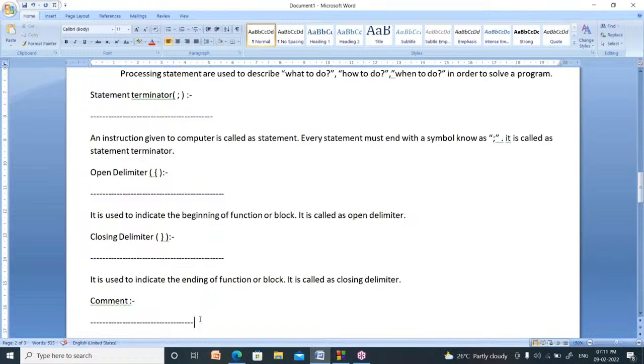Right. After that, write down the open delimiter, meaning the open curly bracket. It is used to indicate the beginning of a function or the beginning of a block. Block means a group of statements. Next one is the closing delimiter or closing curly bracket. It is used to indicate the end of the function or the end of the block.